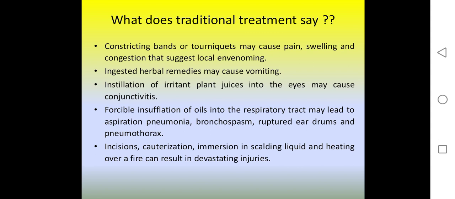Installation of irritant plant into eyes may cause conjunctivitis. Forcible insufflation of air in respiratory may lead to pneumonia, bronchospasm, rupture of eardrum, and pneumothorax. Incision and cauterization, immersion in scalding liquid, and heating over fire can result in devastating injuries.